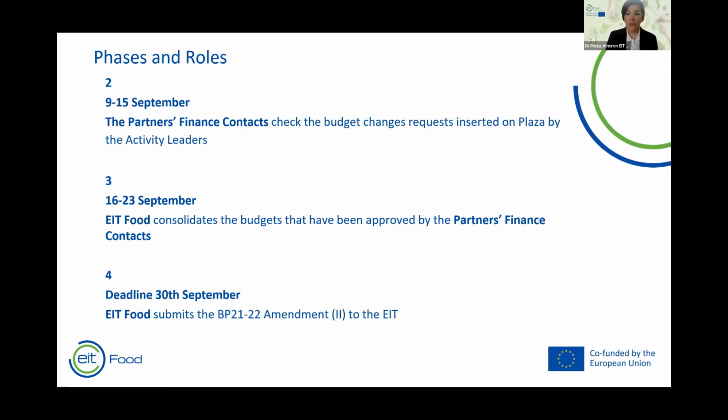Phase 3 goes from the 16th to the 23rd of September. EIT Food consolidates the budget that has been approved by the partner finance contact. And finally, phase 4, which has a deadline on the 30th of September: EIT Food will submit the business plan 2021-2022 amendment, second part, to the EIT, the European Institute of Innovation and Technology.